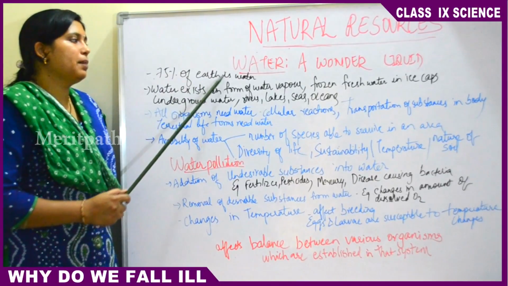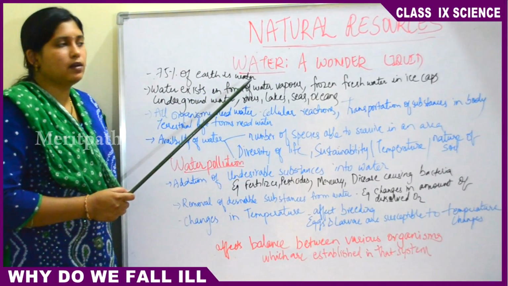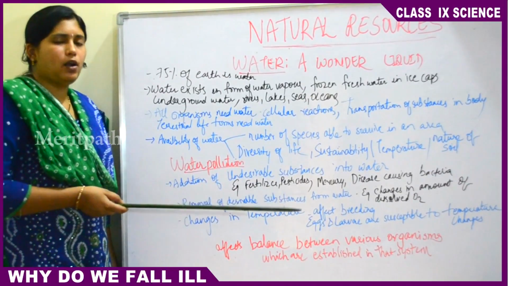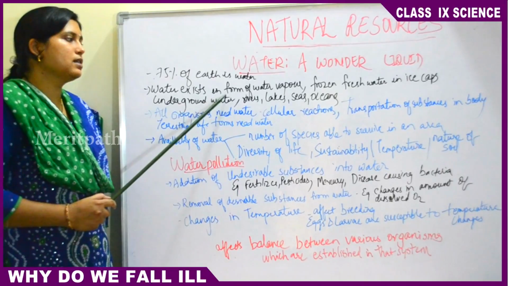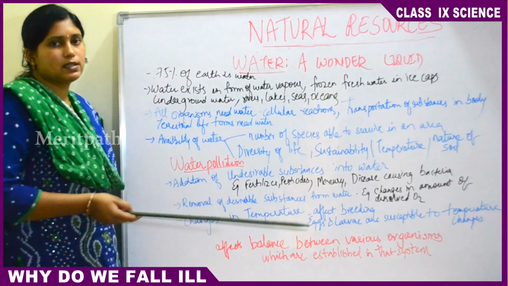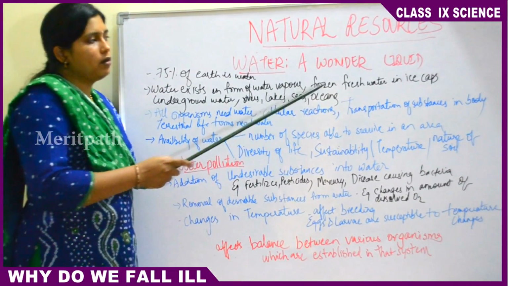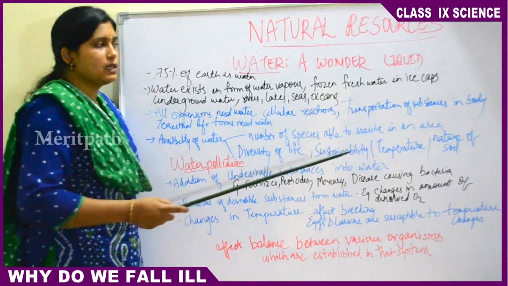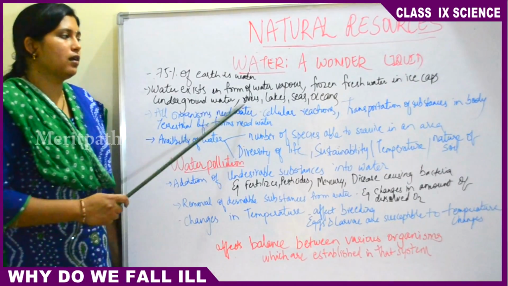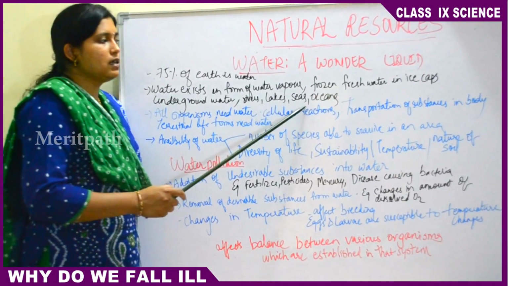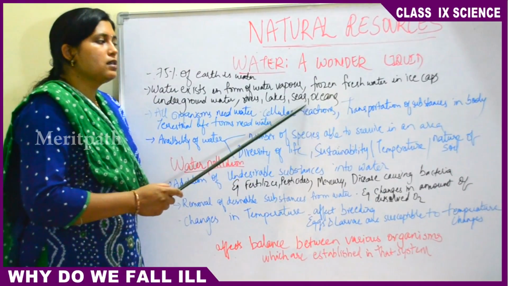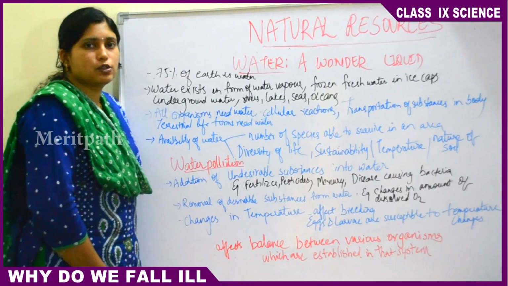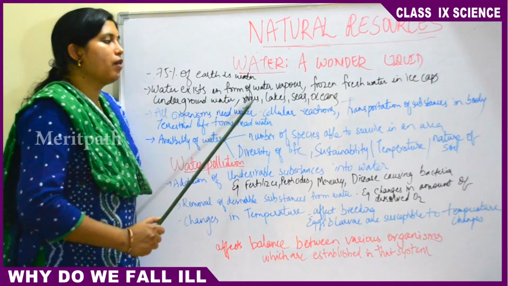And 75% of the earth is water, as we read earlier. It is the hydrosphere zone. So water is present underground and everywhere. Water exists in many forms. Water exists on the earth as water vapor. Fresh water is usually frozen in the ice caps or glaciers. Then underground water is there, rivers are there, lakes are there, and seas, oceans and ponds are there. Seas and oceans are usually salt water, that is, marine water is usually salty. The remaining forms are always fresh water.